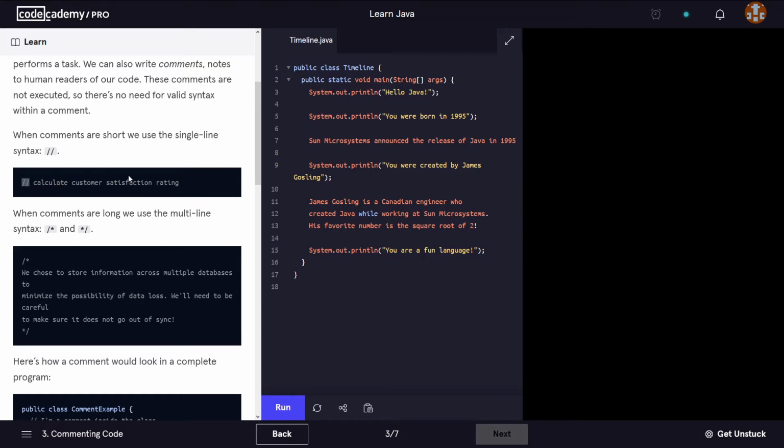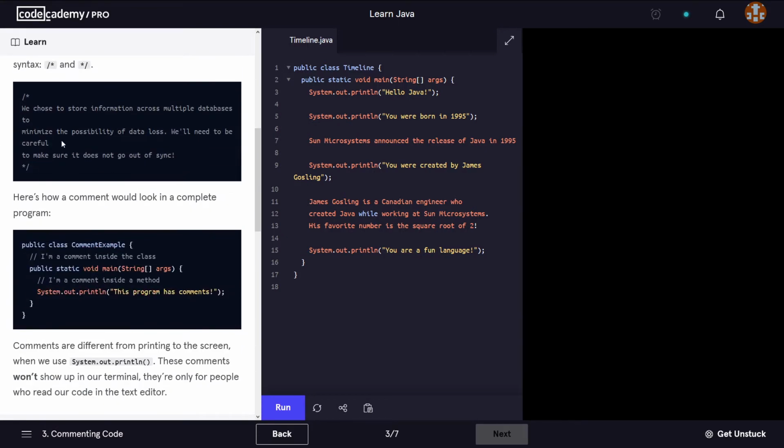And obviously this is preceded by 2 forward slashes. When comments are long, we use the multi-line syntax, which is a forward slash followed by an asterisk, and then we write whatever we need to write, and we end that with an asterisk and a forward slash. And this is an example here. So exactly what I said to you before. We use this notation, we put our comments on a multi-line, and then we end it with this one.